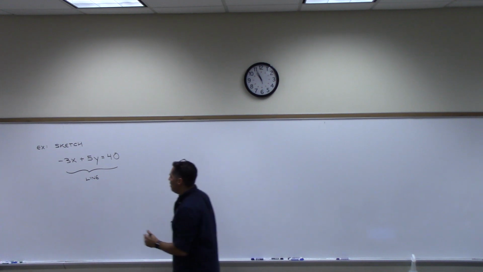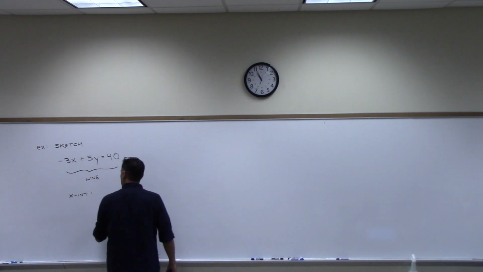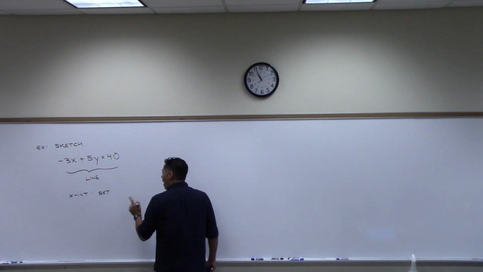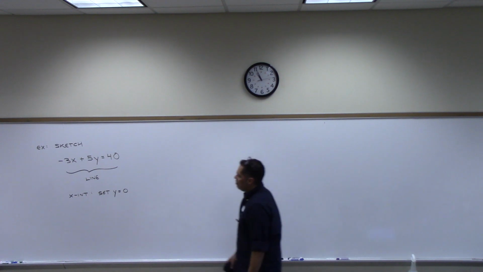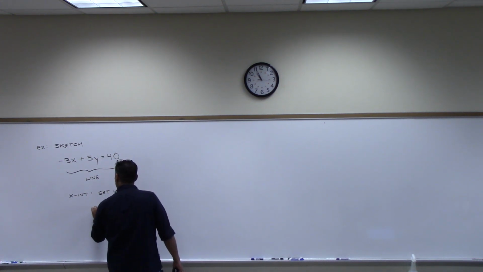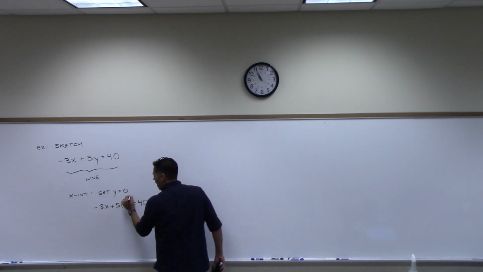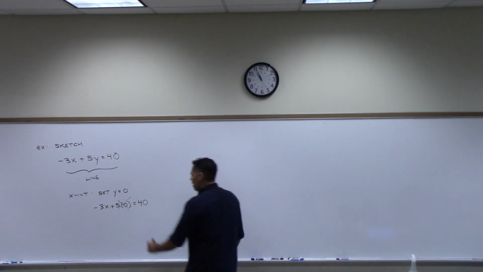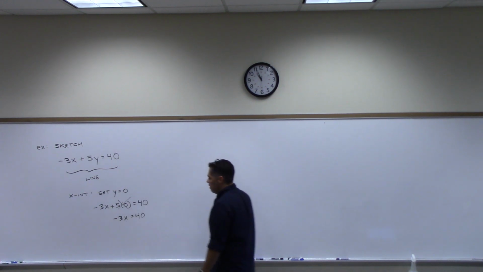So to get the 2 points, the first thing I'm going to do is I'm going to find the x-intercept. And to find the x-intercept, what we do is we set something to 0. What do we set to 0? Y. We set y equal to 0. The opposite of what we're looking for. And so set y equal to 0 in the equation. And it basically kills off that 5y, right? And all you're left with is negative 3x equals 40. And then you divide both sides by negative 3.